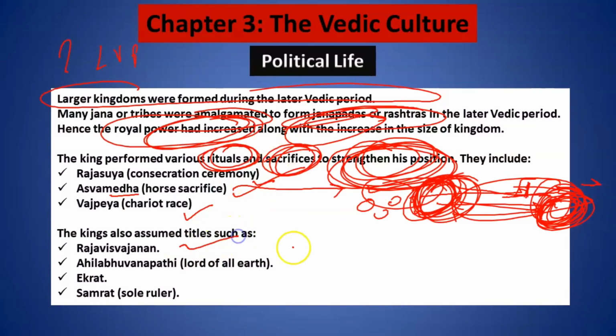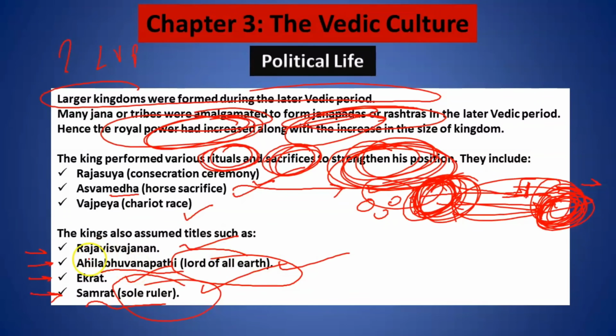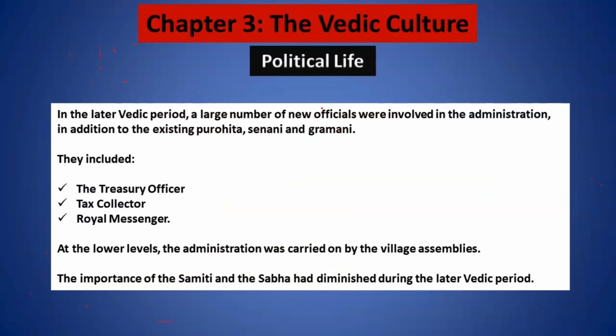Now, the king wanted to tell the world that I am very powerful, and that is why he used to give himself various titles like Samrat, I am the sole ruler. Ahila Bhuvanapati, that means I am the lord of the earth. Raja Vishwajana, I am the king of the entire people, entire tribe. Ekrat. Alright, so these were the various titles the kings assumed.